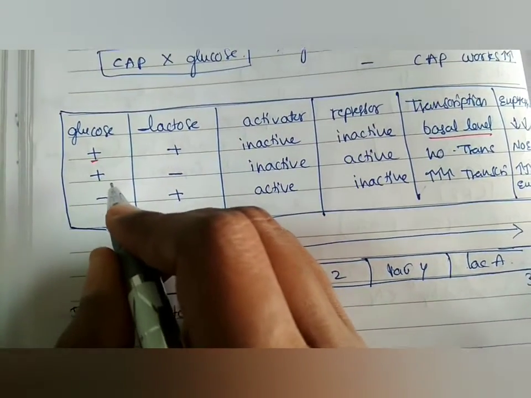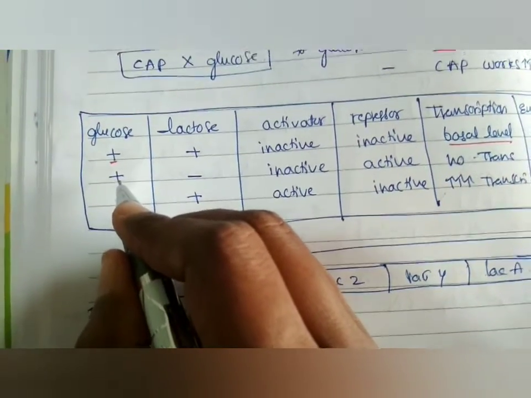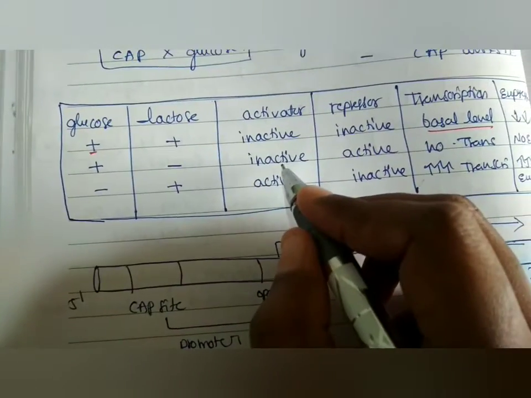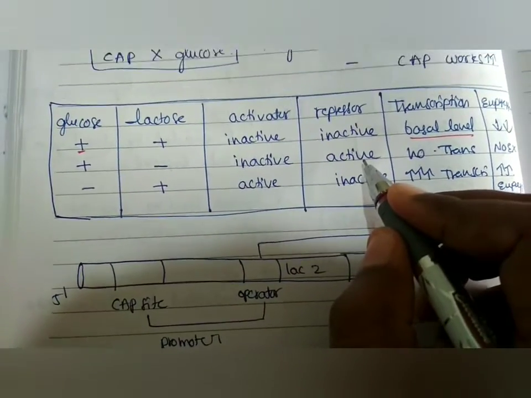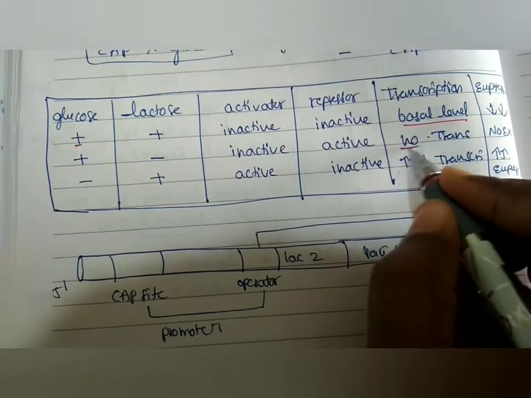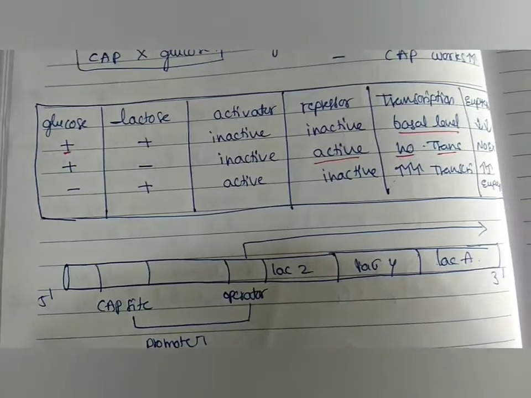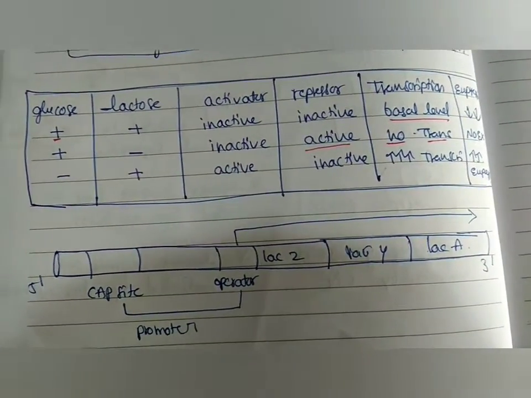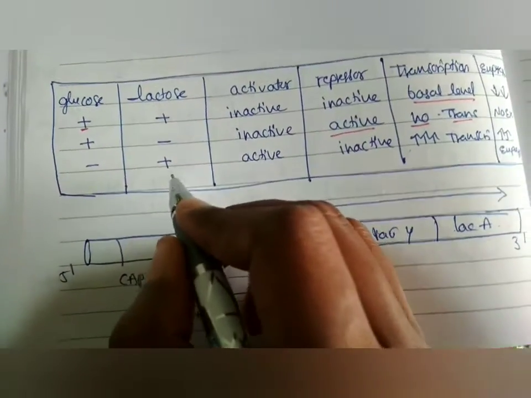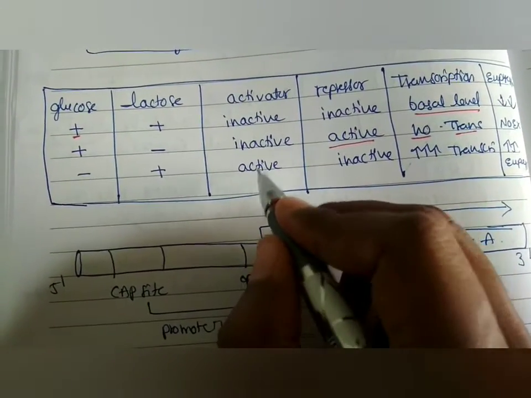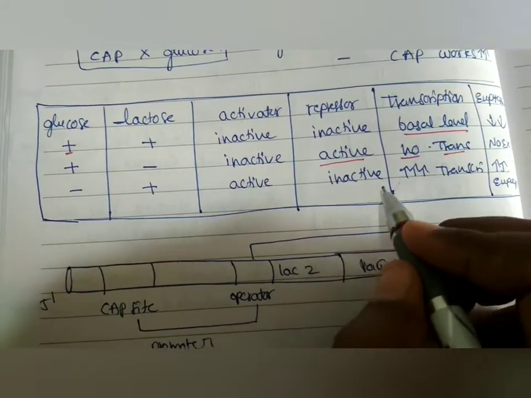It is a continuous process even though glucose is present. In the next case, glucose is present and lactose is absent, so the activator is in an inactive state and the repressor is in an active state, so no transcription takes place. Since the repressor is active, no expression of the genes takes place. In the next case, glucose is not present and only lactose is present; the activator is highly activated and the repressor is highly inactivated.